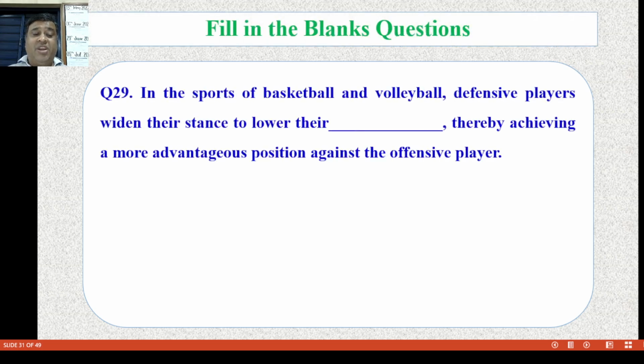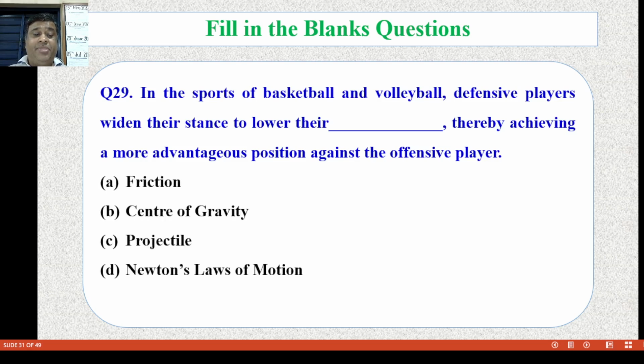Question number 29. In the sports of basketball and volleyball, defensive players widen the stance to lower their dash, thereby achieving a more advantageous position against the offensive players. That is friction, center of gravity, projectile, and Newton's laws of motion. The correct answer is B, center of gravity.